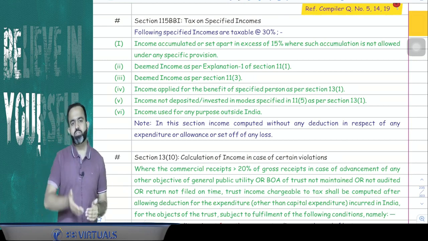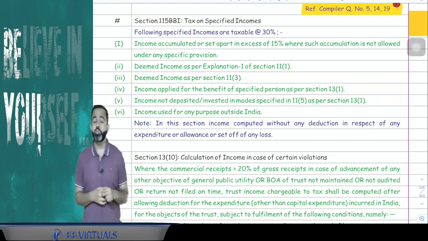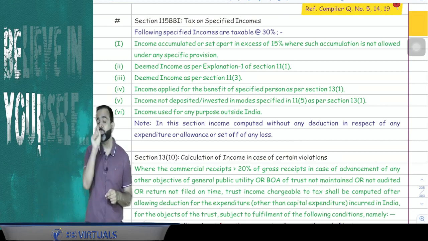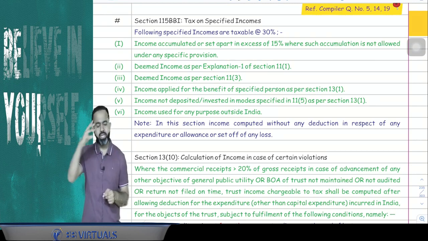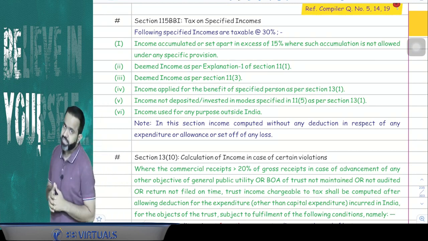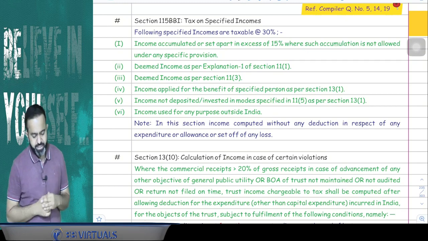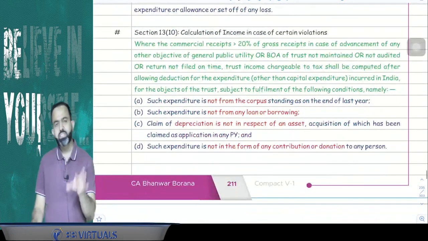Because normally in case of charitable and religious trust, that income should be applied for the charitable or religious purpose in India only. If any amount is applied outside India, then guys, that amount will be taxable at the rate of 30%. Now guys, there is one section, 13(10).